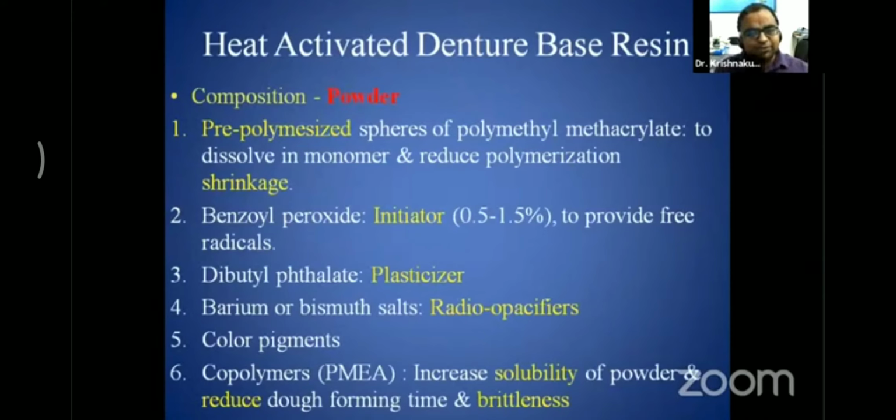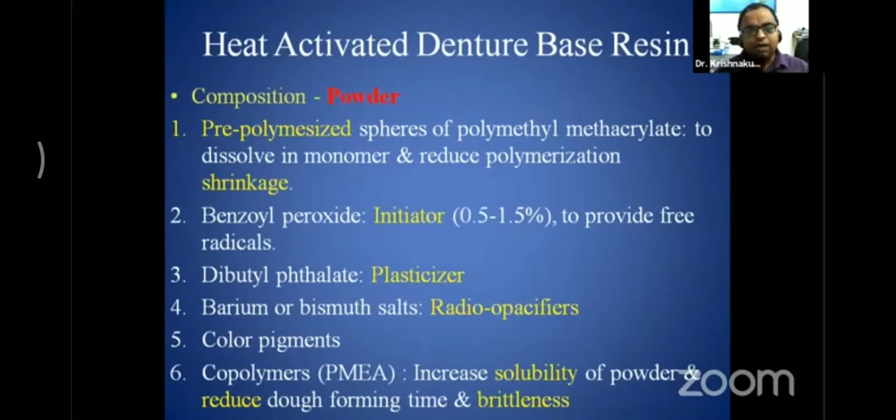Heat activated denture base resin composition: again the same, powder and liquid form. The powder is composed of pre-polymerized spheres of polymethyl methacrylate dissolved in a monomer, and it reduces polymerization shrinkage. Next is the initiator in the form of benzoyl peroxide, which provides the free radicals. The next is dibutyl phthalate, which acts as a plasticizer. For radiopacifiers, barium and bismuth salts are used. Color pigments are there to give different colors to the denture base resin.